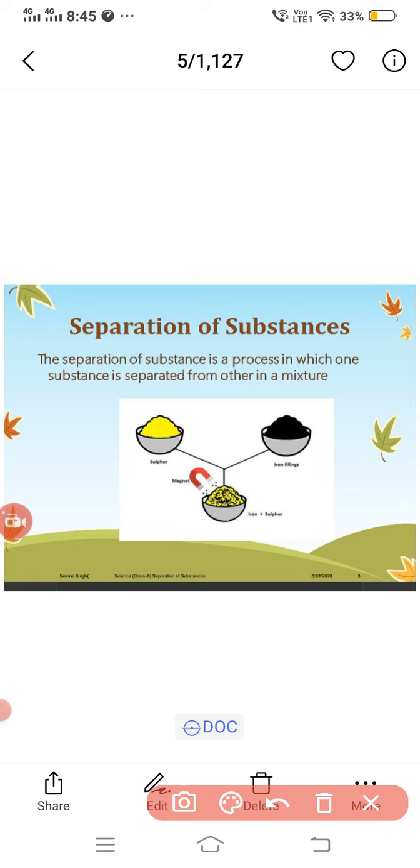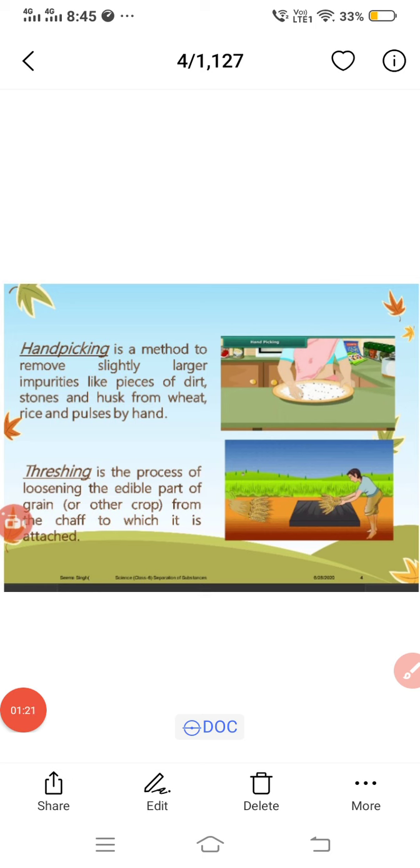Next, we have discussed the need for separation. A large number of substances available in nature are mixed with certain other substances. Thus, most naturally occurring substances are a mixture of two or more substances. The mixture may contain one or more useful substances, and it may also have some harmful or unwanted substances.